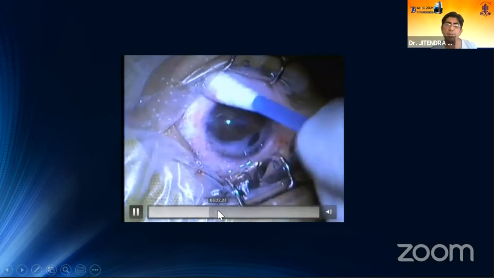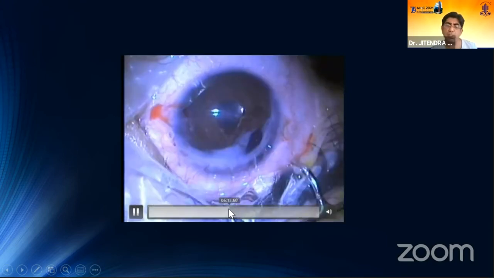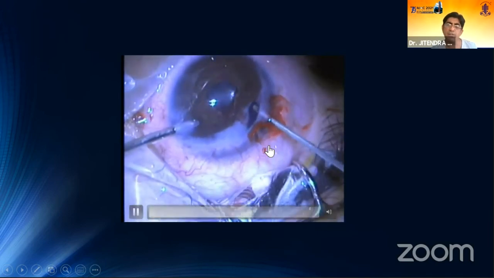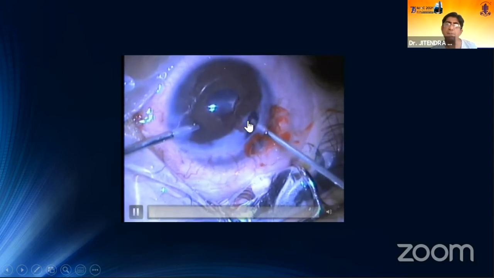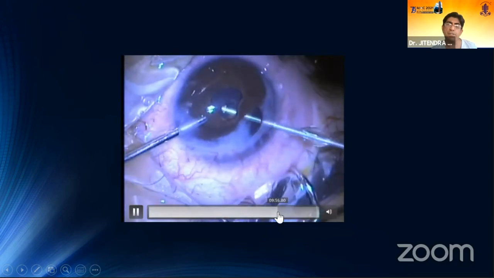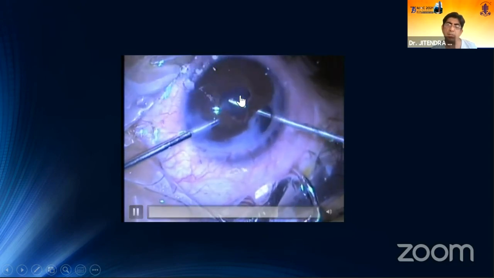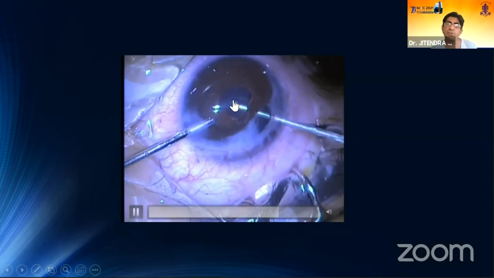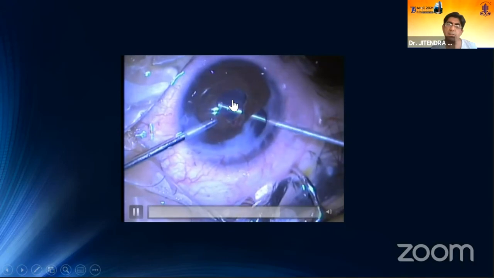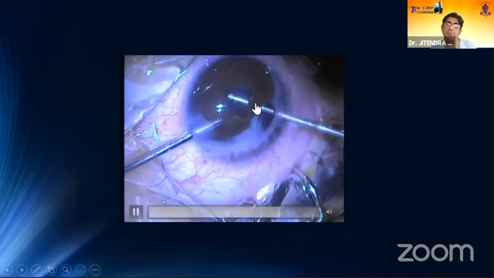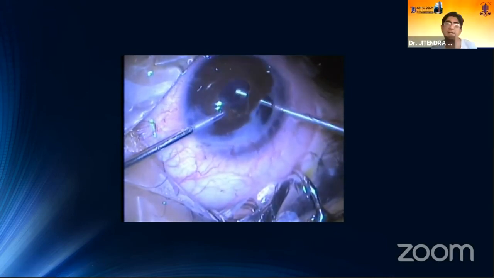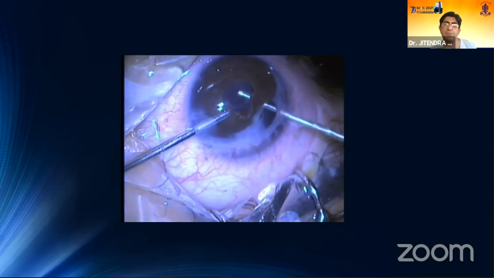So we kept on thinking what to do, and then we thought that we would go from this place. There was already a small rent here. So we are taking it with a retractor. We went from here and tried to do a posterior approach. Now I am underneath the lens and capsule, and we are trying to grab the capsule. You can see a small opening which has come up now from behind. So it is not really pars plana. We are almost doing a vitrectomy which is underneath the posterior capsule.